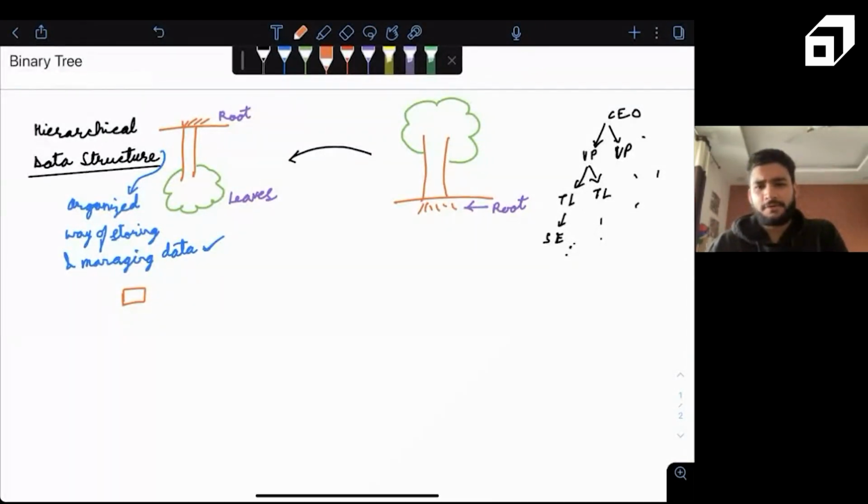Majority of you are comfortable. Some people are not comfortable with it. Okay. Let me just give a quick idea about what is a linked list.